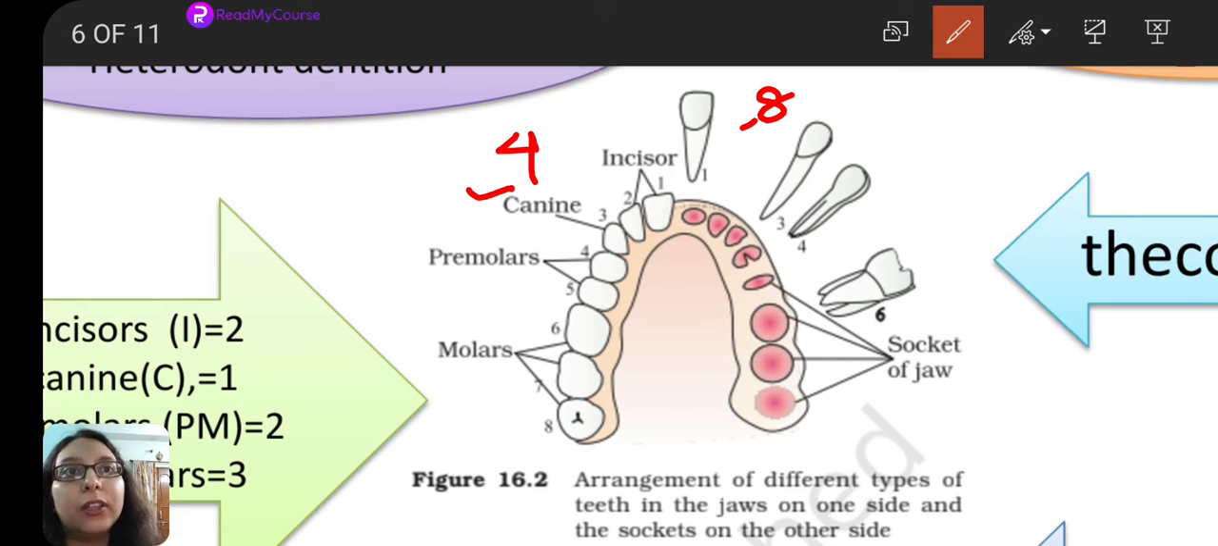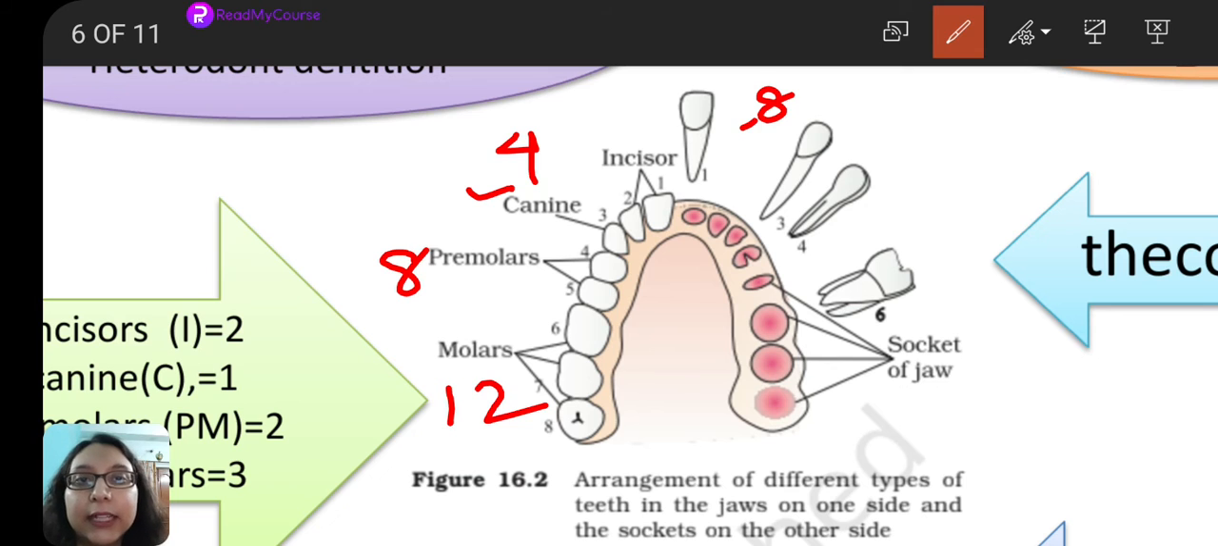canines 4, premolars, the ones which are present behind the canines. We have 2 in each, 2, 2, 2, 2. So, how many? That is again 8, right? Then we have molars. First molar, second molar, third molar. 1, 2, 3, 1, 2, 3, 1, 2, 3, 1, 2, 3. So, 3 in each. That is a total of 12. So, how much is that? 12 plus 8 plus 4 plus 8. Right?